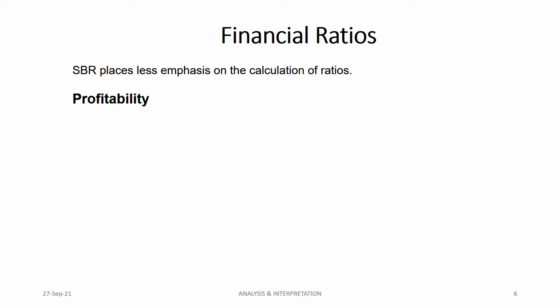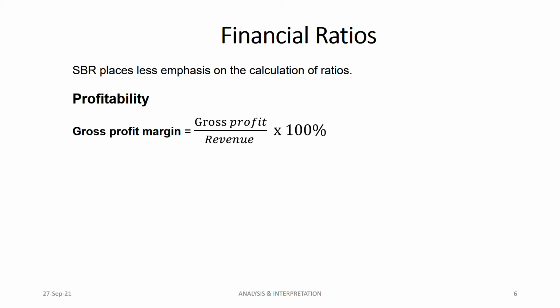First is profitability. Under profitability, gross profit margin: the formula is gross profit divided by revenue into 100%, because this is in terms of percentage. In Excel, you just have to write gross profit margin in one cell and, in the next column, put the formula. You must have written your gross profit and revenue somewhere else; you just have to say this divided by this. It's better to put gross profit and revenue in separate cells, so that if you later come to know that your revenue has changed, you change the revenue and the answer changes automatically.